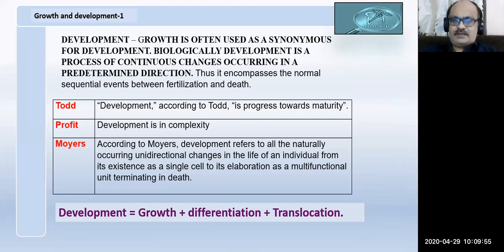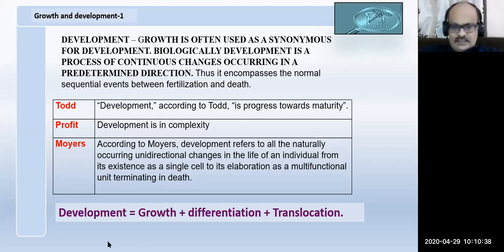And what is development? Sometimes we mix up growth and development, but they are different. Development is a qualitative thing. When we talk about development, we have to tell why and when, whereas when we talk about growth, we talk about how much. Development is where the growth is occurring, how it is occurring, and all the changes occurring in an individual from a single cell. We begin our life from a single cell, the zygote formed from the union of the sperm and the ovum, to a multifunctional body consisting of so many organ systems.